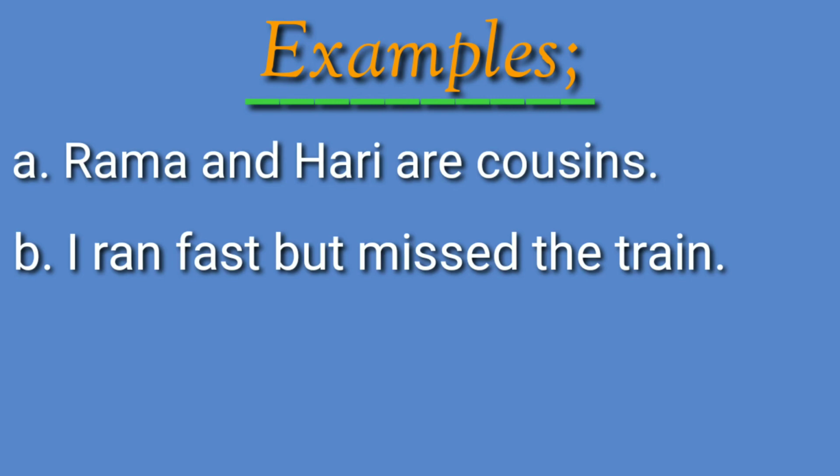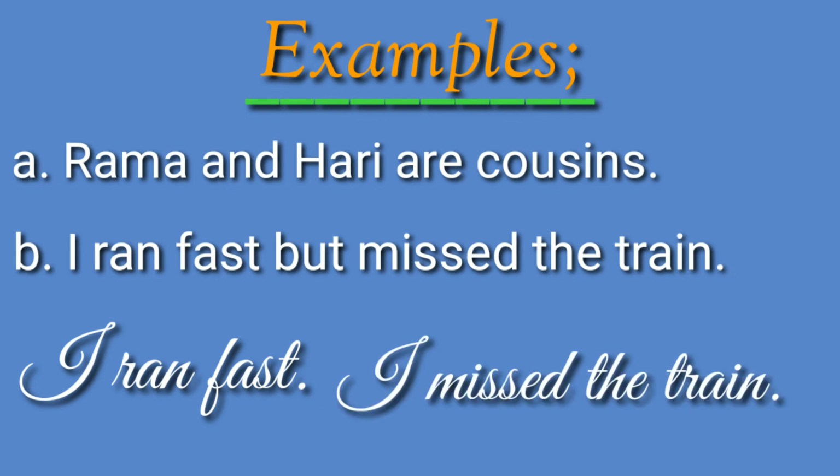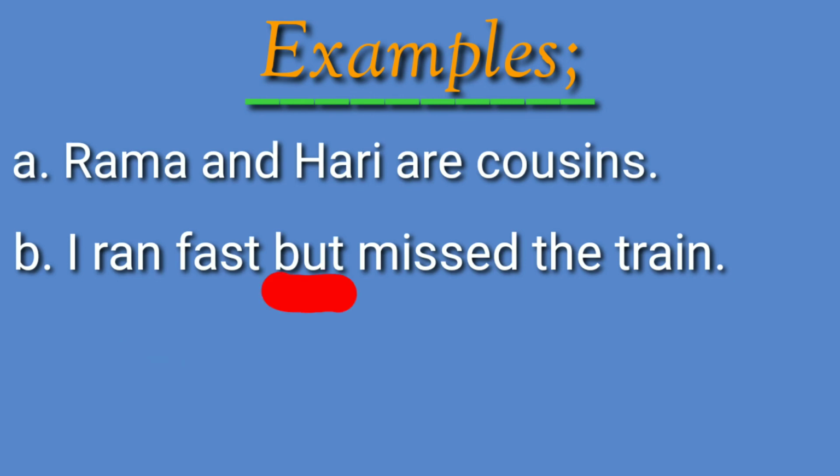Let me tell you which is the conjunction in the first sentence. And is the conjunction here because and joins the two words, namely Rama and Hari. In the same way, in the second sentence, but is the conjunction as but joins the two sentences, namely I ran first and I missed the train. These two sentences are converted into one by using the conjunction but. So the conjunction but has joined two sentences.